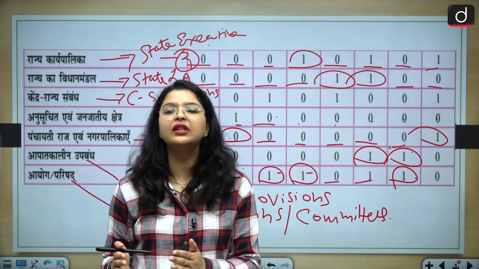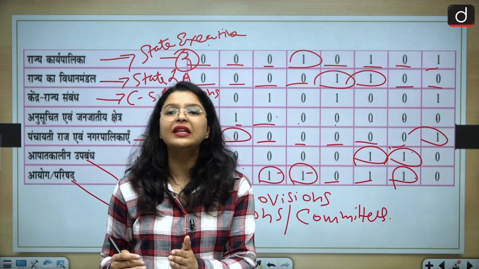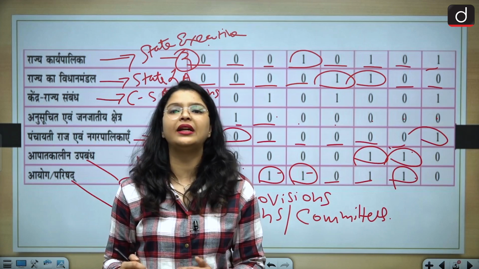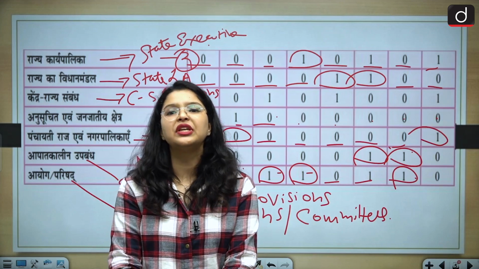But whenever there are special committees involved, whenever there are committees that have been asked in your previous examinations, they automatically become very important from the point of view of your current examination as well.